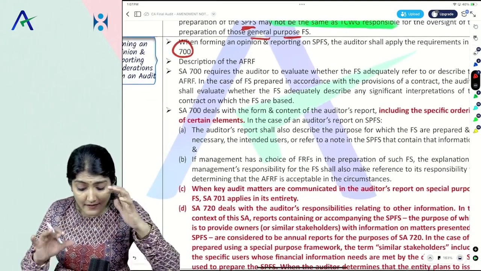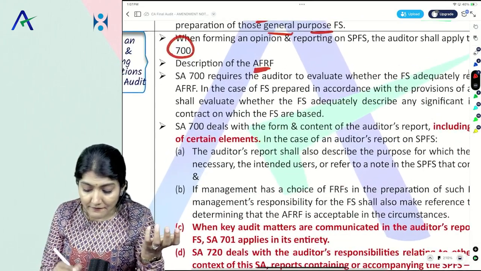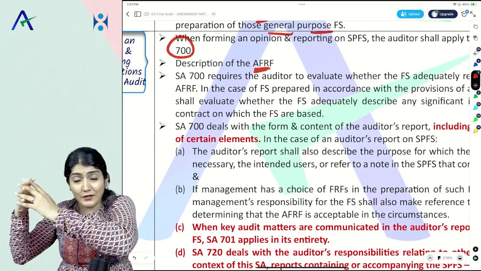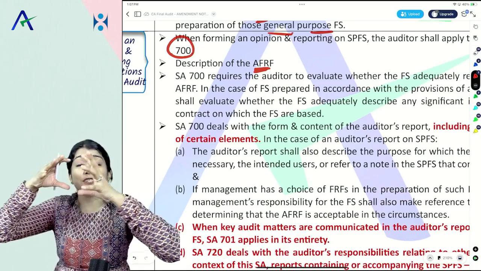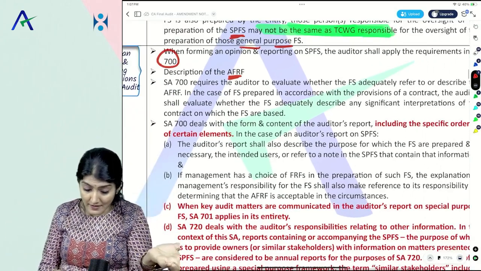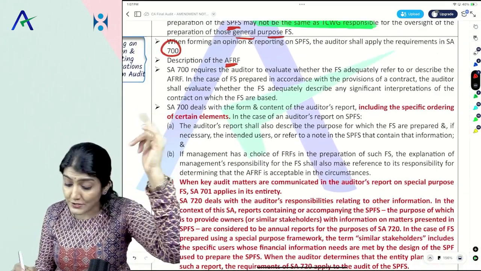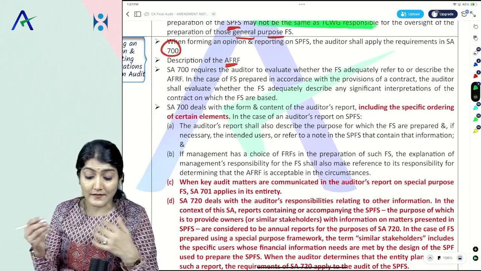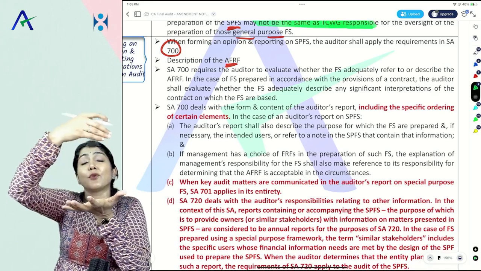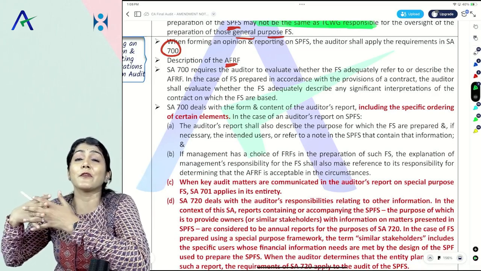And now in your audit report, the description of the special purpose framework, which is the AFRF in this case, is required to be given. Right, so SA 700 requires the auditor to evaluate whether the financial statements adequately refer to or describe the AFRF. Right, what can the auditor do? He can either make a reference to the note in the financial statements or he can directly mention the special purpose framework in his report.